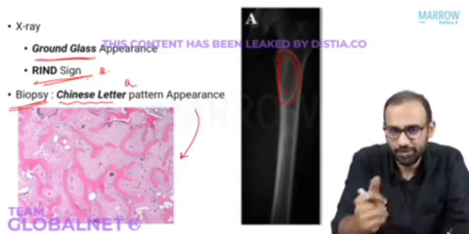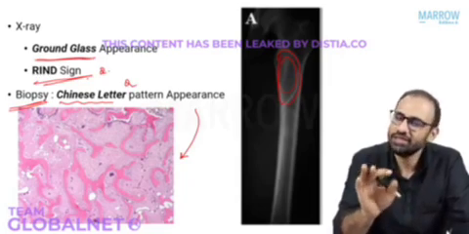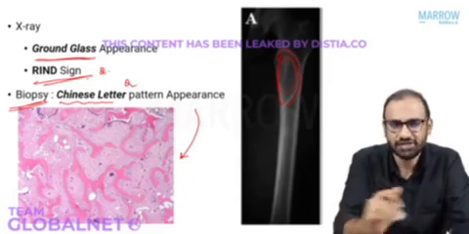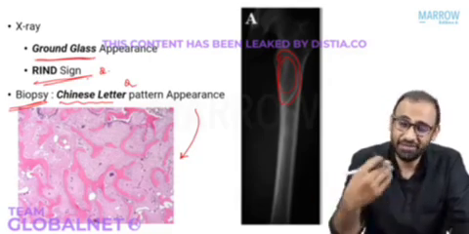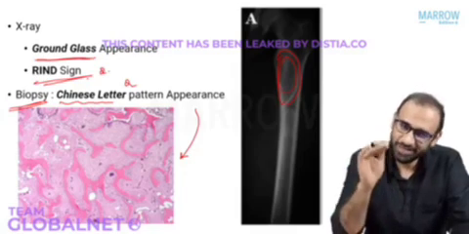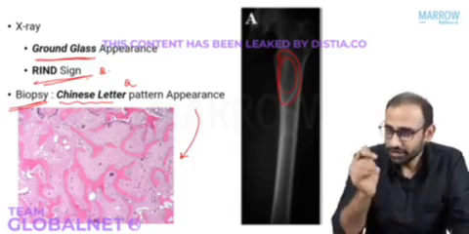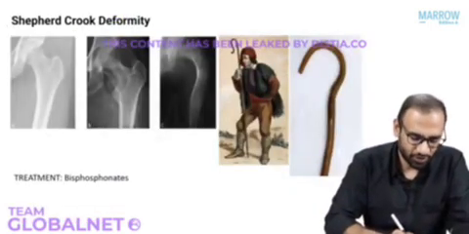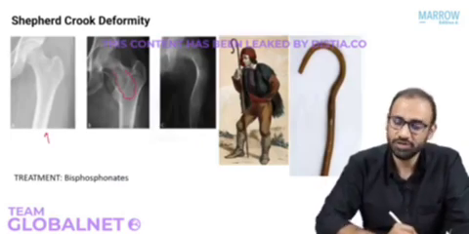Now, what will be the problem in the patient? Wherever there is a lesion in the bone, classically the patients will complain of pain. Please understand this is a general finding. In fact, any pathology in the bone, tumor, lesion, infection, trauma, causes pain. In orthopedics, the most common complaint is pain. So the patient will come to you with pain. Initially, you will not notice anything, but later on, there will be a ground glass or hazy appearance in the proximal femur.